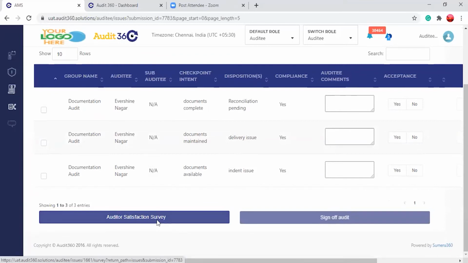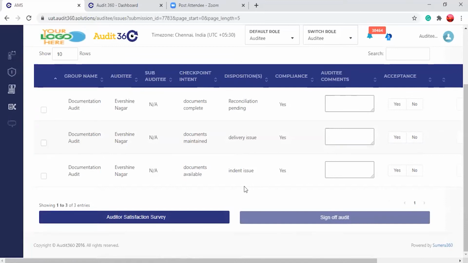You should always keep that in mind. Whenever you configure the audit, you should not eliminate the auditee sign off. I will also show you how to enable it.